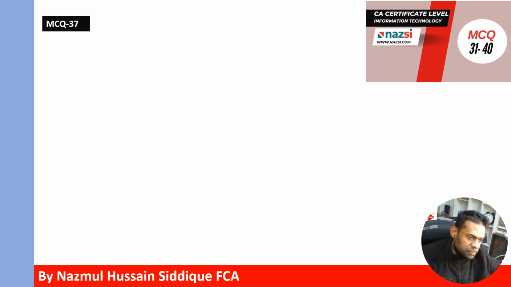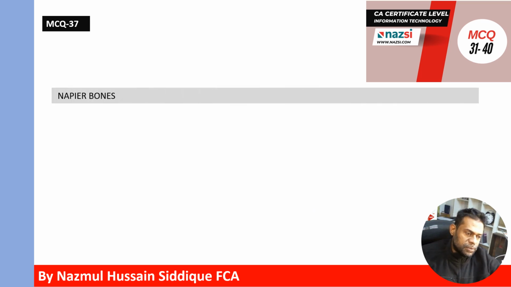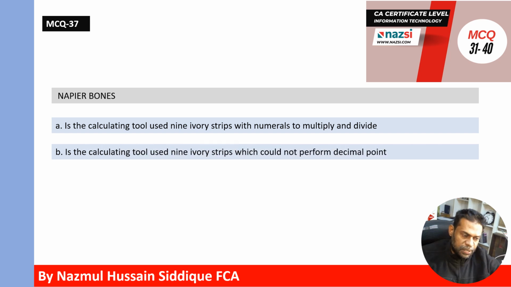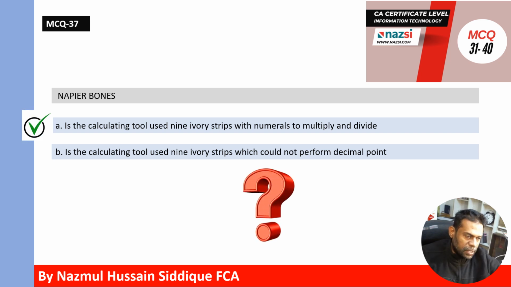Question 37. Napier's bones is the calculating tool used 9 ivory strips with numerals to multiply and divide, or Napier's bones is the calculating tool used 9 ivory strips which could not perform decimal point. Which one is correct answer? Correct answer is A. Napier's bones is the calculating tool used 9 ivory strips with numerals to multiply and divide.